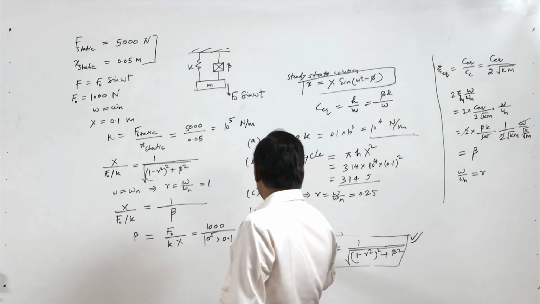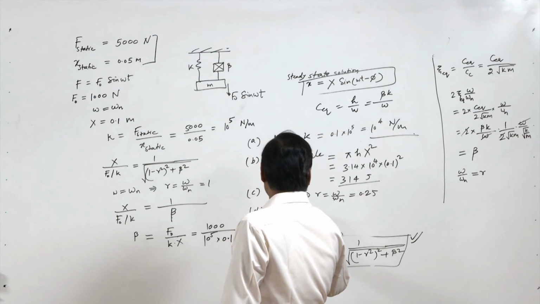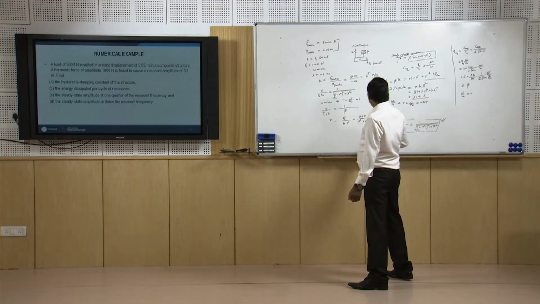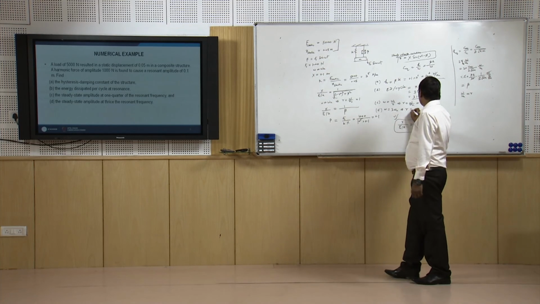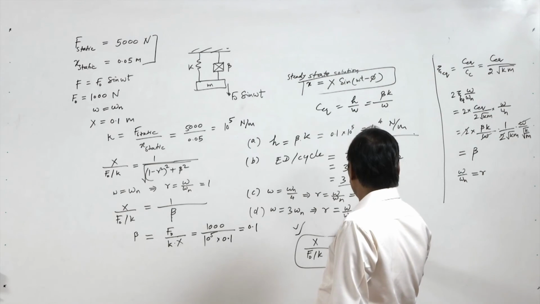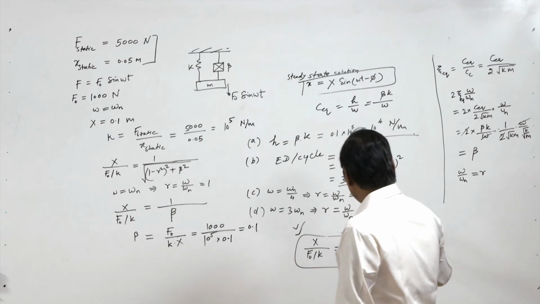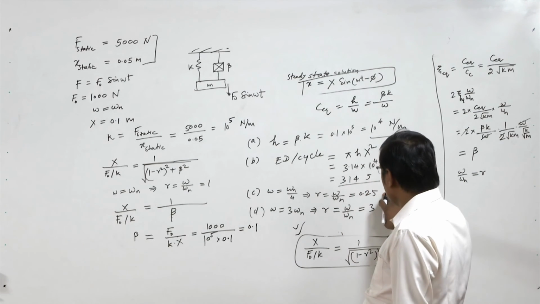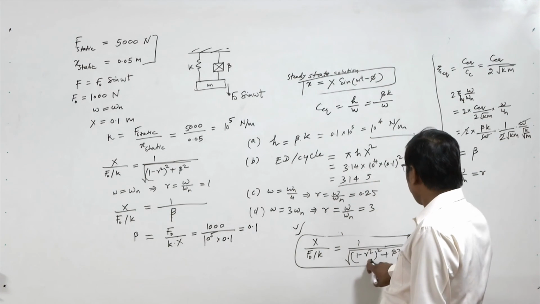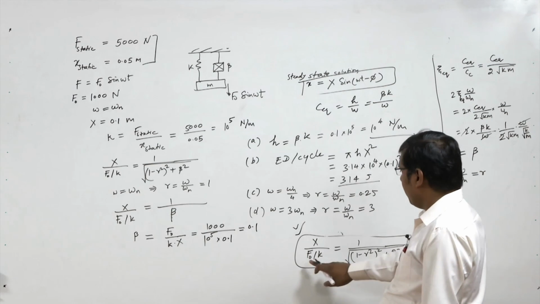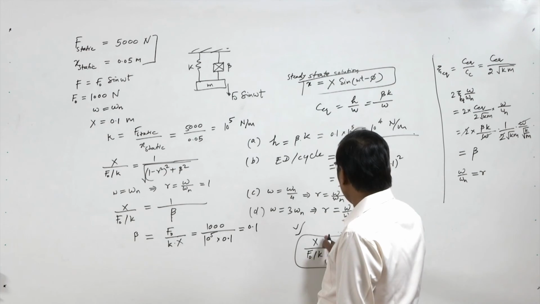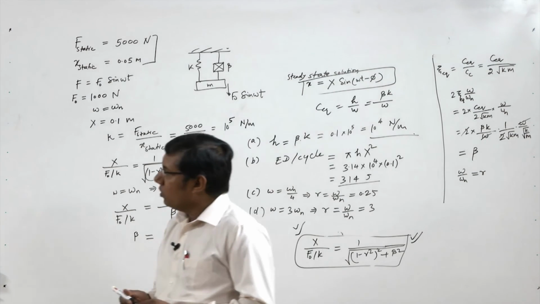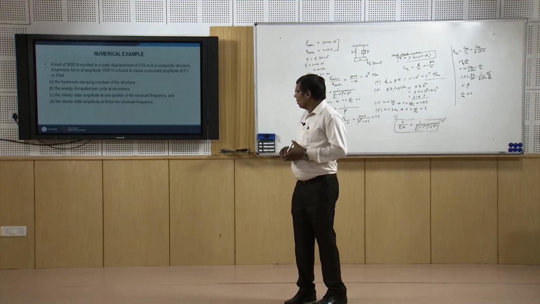Similarly, in case D we have omega equal to thrice the omega n, this means r equal to 3. Similar to case C, we put r equal to 3, beta equal to 0.1, F0 equal to 1000 and k equal to 10 power 5. So we can also get the steady state amplitude x.